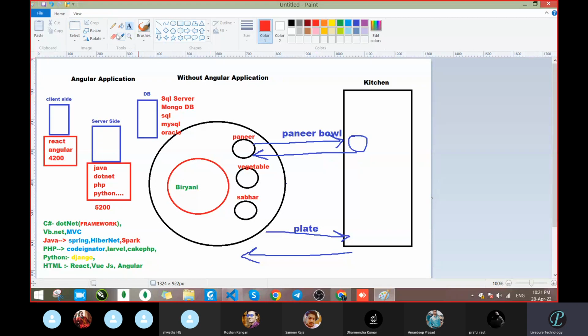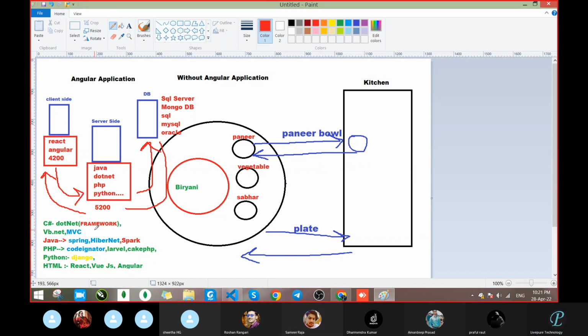Now you have to make a relation. Then only your application will work: when you pass a request from here to this application, then you pass the request to that application, then only you will get the data back here, and then pass the data on. This is happening.